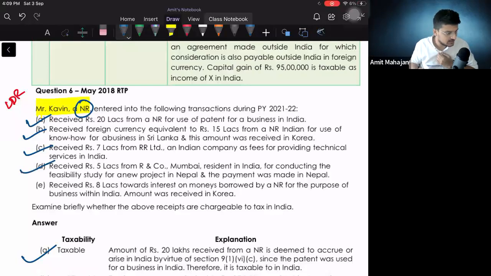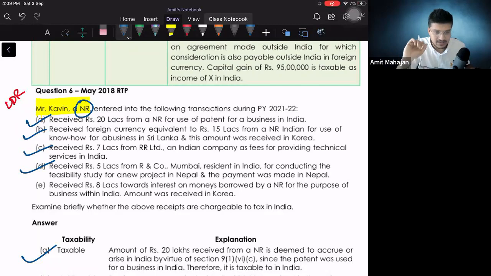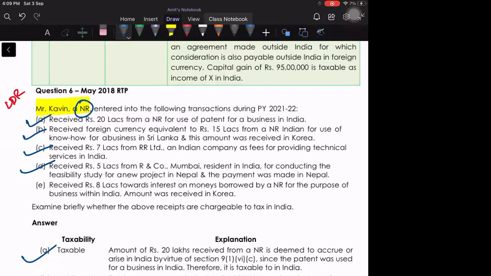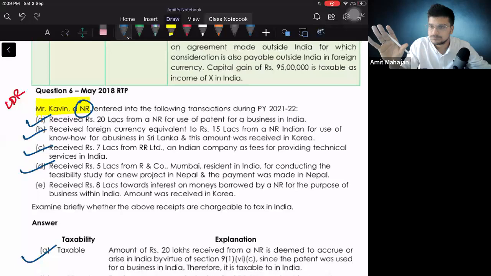Right? Clear? Everybody? Sir, can you please explain this one once again? Yes. Received 5 lakhs from RN Company, Mumbai, resident in India, for conducting a feasibility study for a new project in Nepal. The service which I, a non-resident, am going to provide is the feasibility report in Nepal. So there is no connection with India in this case. And the payment was not received in India, it was received in Nepal. The only connection is the person making the payment. For example, you are in India. Only because the person who is making a payment is in India, we cannot consider that income as Indian income.